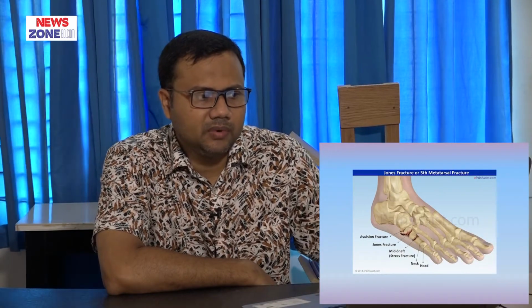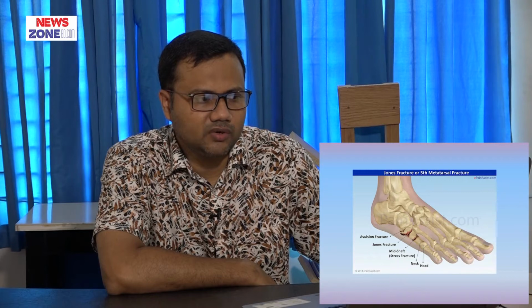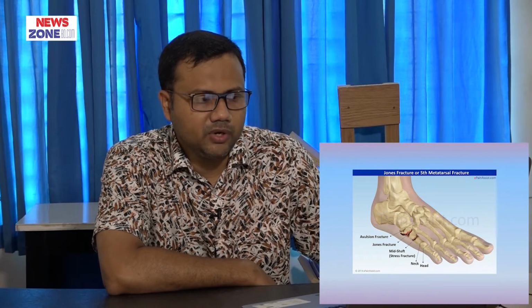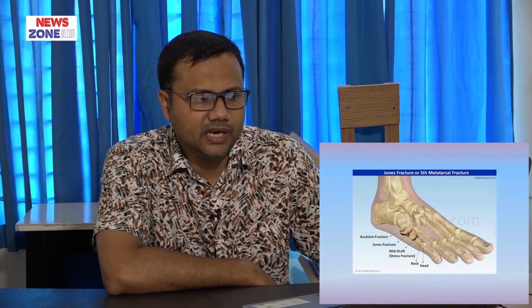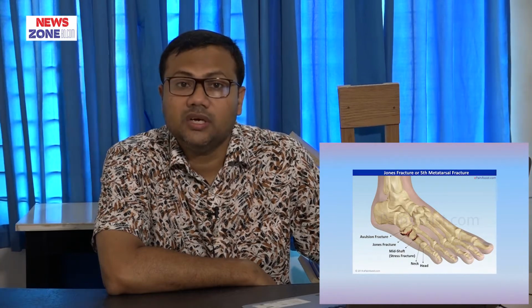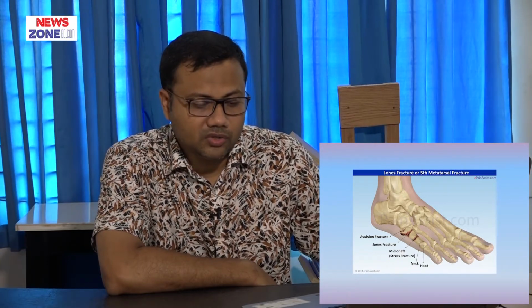And this is the avulsion fracture of the fifth metatarsal. Okay, look at this. Here the peroneus brevis muscle is inserted, and contraction of this muscle during a fall causes avulsion fracture.